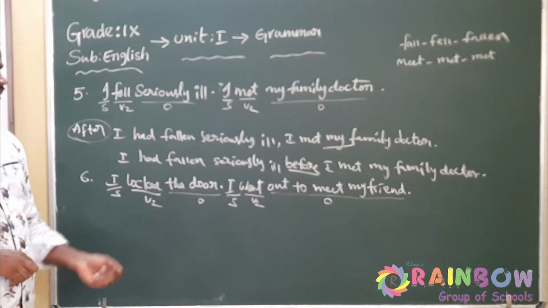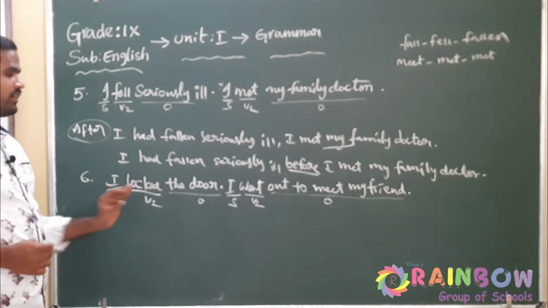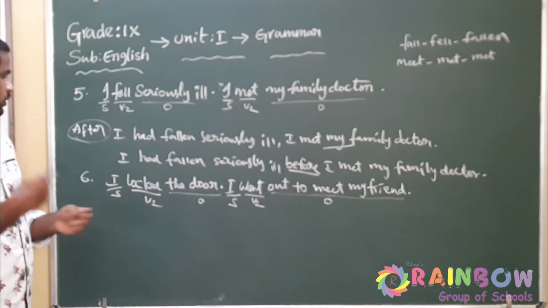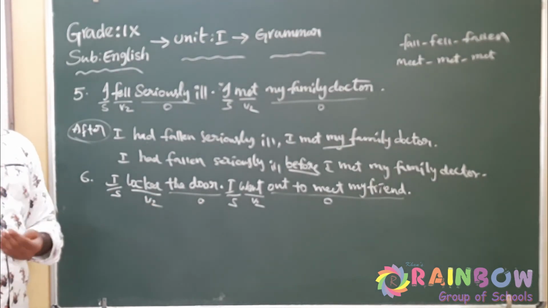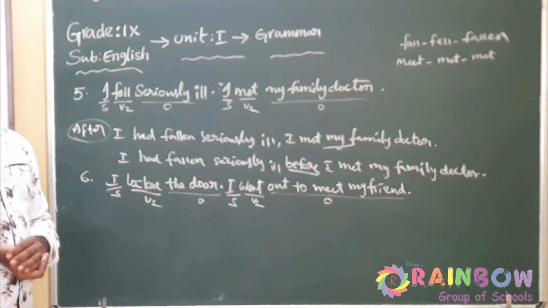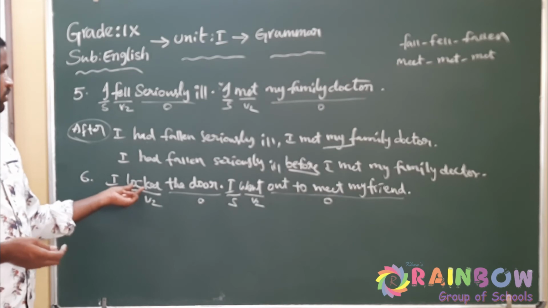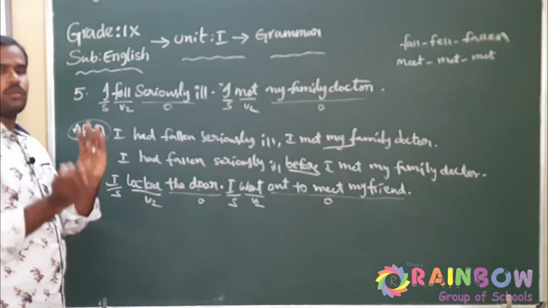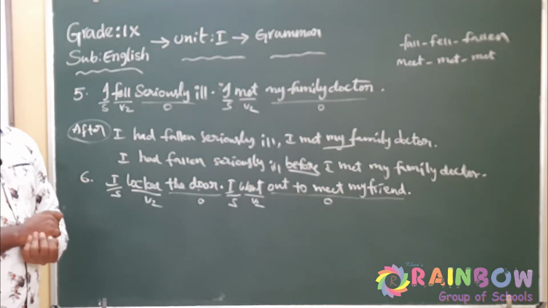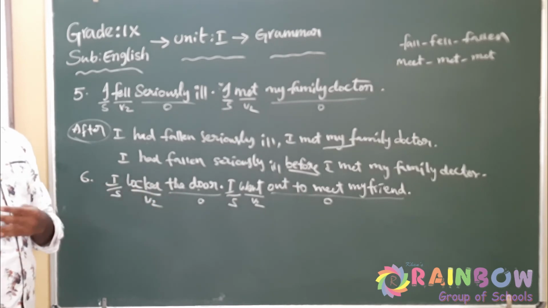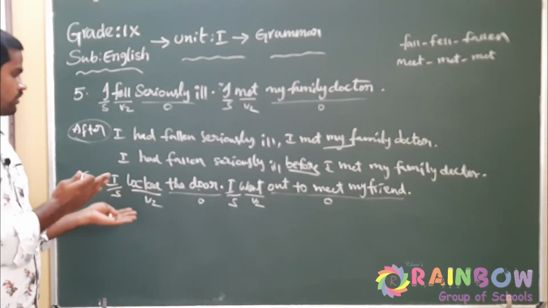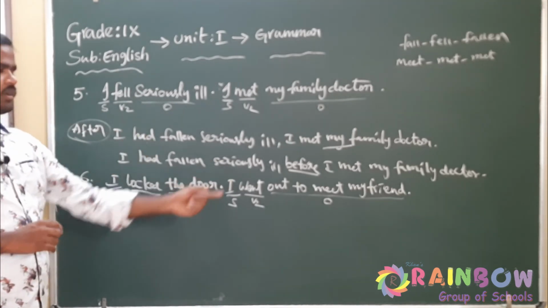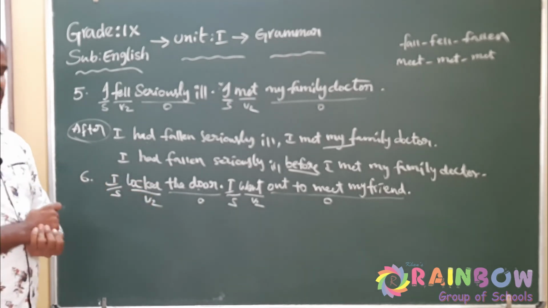Okay, so I locked the door. I have locked the key. I have locked the door of my house. That is the first statement's meaning. Second statement, I went out. So can we go outside without locking the door? Can we go out of home without locking the door? We cannot go. So first we have to lock the door and then come out. If you observe the meanings, I locked the door and then I went out. Being in home, can you go out to meet your friend? We cannot meet our friend being in home. We have to lock the door, close the door, and go outside to meet our friends. So by understanding the meanings, what do you think is the earlier action here?